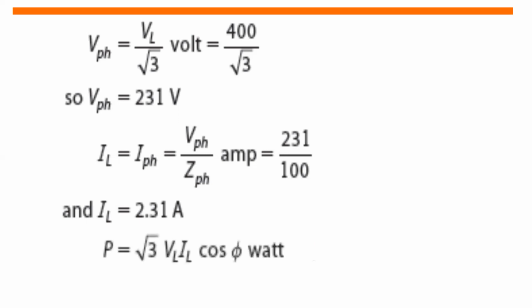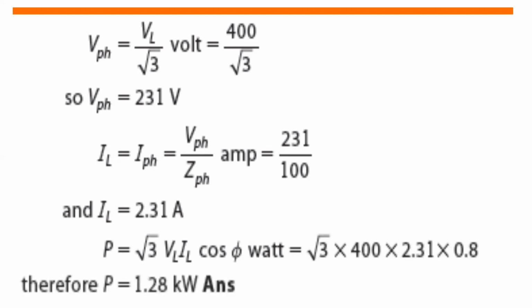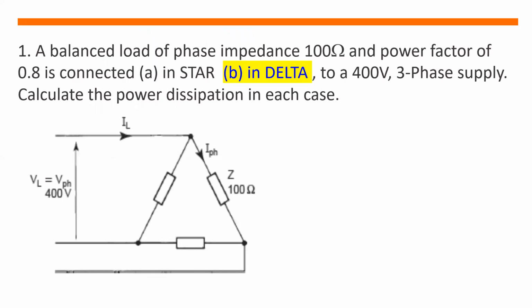Now we're going to solve the power using the equation square root of 3 multiplied by the line voltage multiplied by the line current, then cosine theta. So substitute all the given values, then we will get power is equal to 1.28 kilowatts. So that is our answer when the circuit is connected in Y.